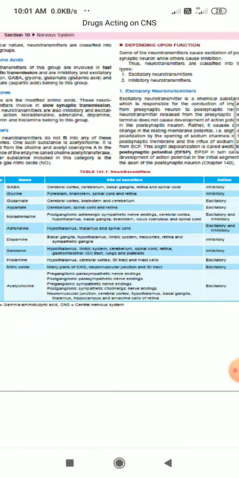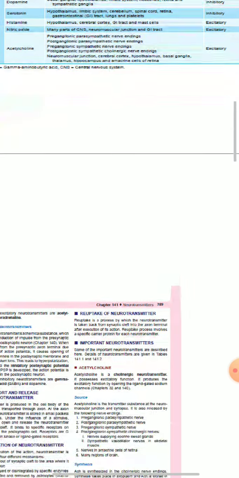GABA, glycine, glutamate, aspartate, noradrenaline, adrenaline, dopamine, serotonin, histamine, nitric oxide and acetylcholine are all important neurotransmitters. I want you to find which neurotransmitters act on your brain, and which are excitatory and inhibitory. Excitatory means it will increase or cause excitation of your nerve cells, and inhibitory neurotransmitters will inhibit the function of your nerve cells. This difference I just want you to know.